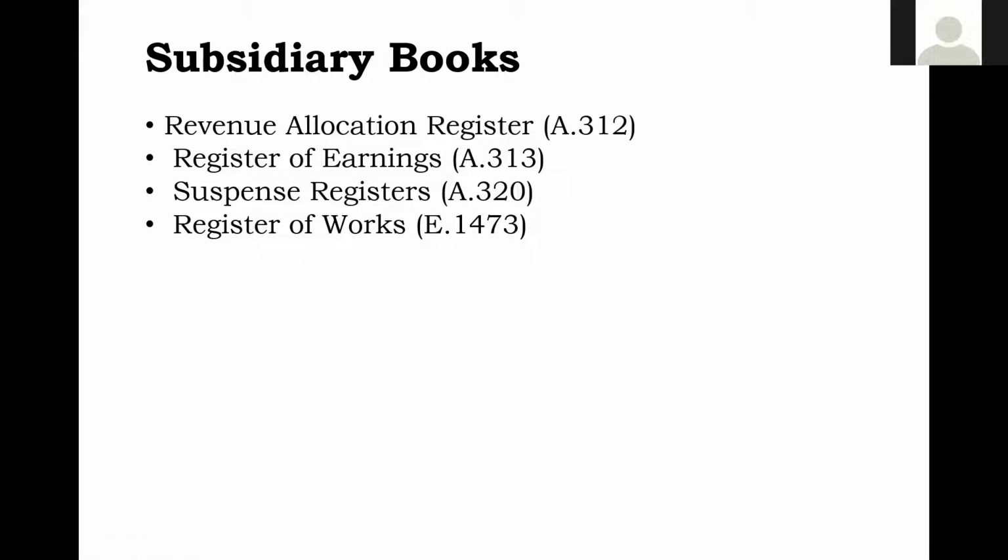This can be verified with reference to the estimate amount, whether the estimate amount is nearing, whether that estimate is to be revised. All those things can be seen by the works register. So that is the importance of the subsidiary register. This facility will not be available in the general books. In the general books, yes, the recording will be there, but it will not be so concise and objective-oriented as the subsidiary books.